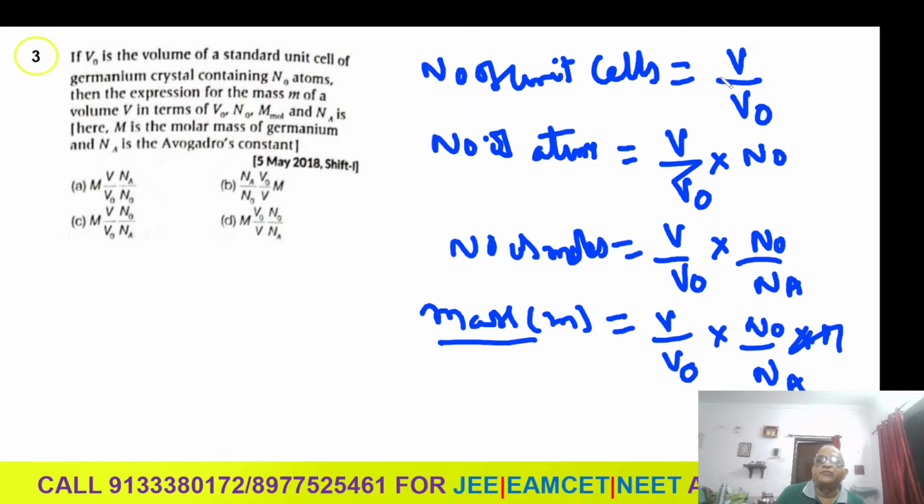So I'm telling, the number of unit cells is V by V0. The number of atoms is V by V0 into N0, the number of atoms in complete unit cells, since each unit cell has N0. That is the number of atoms in total volume V. Number of moles is V by V0 into N0 by Na, Avogadro number. Mass M is this number of moles into molecular weight. This you can take in chemistry. Generally, it will very rarely be given.